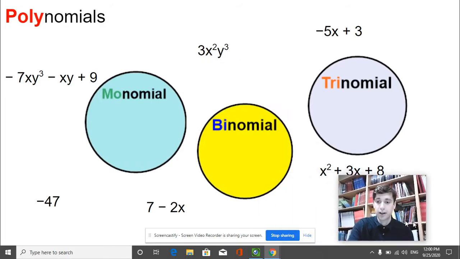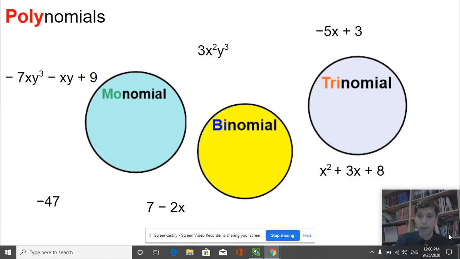I'll move my face out of the way. I'm still kind of learning how to do this embedded webcam, which hopefully adds something to our video lessons.